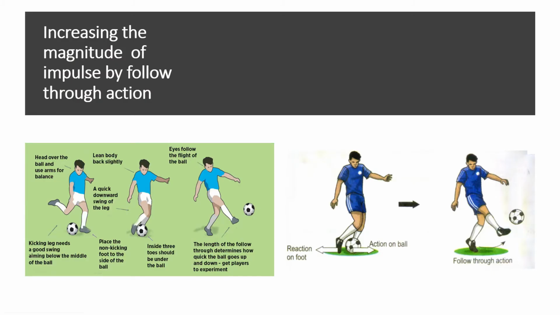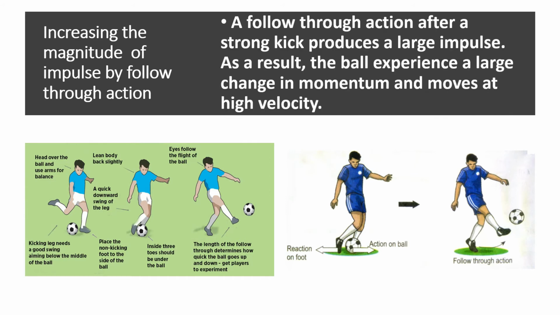Increase the magnitude of impulse by follow-through action. This one we see in the video, and also in football. They take the leg and move it backward a little. This is actually to increase the velocity. When the velocity increases, the change in momentum also becomes larger, so the ball will go further and also move with high velocity.